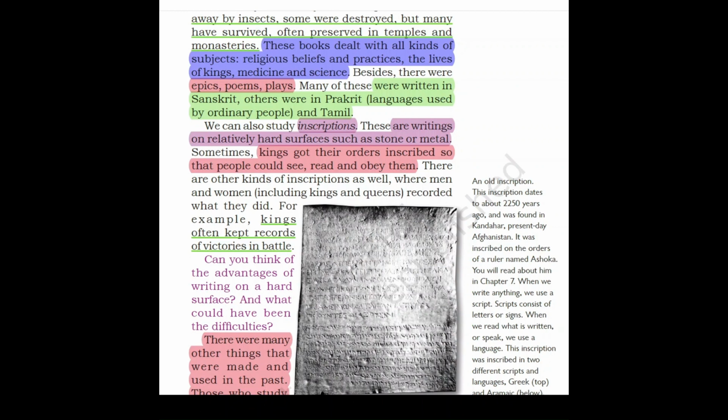Sometimes kings got their orders inscribed so that people could see, read, and obey them. There are other kinds of inscriptions as well, where men and women, including kings and queens, recorded whatever they did. For example, kings often kept records of victories in battle.